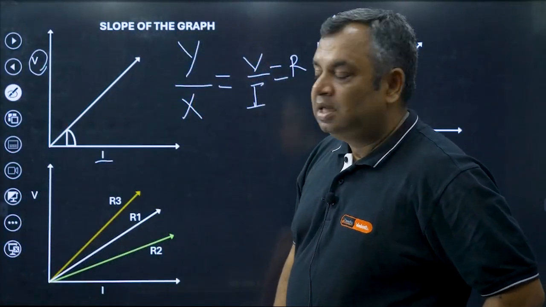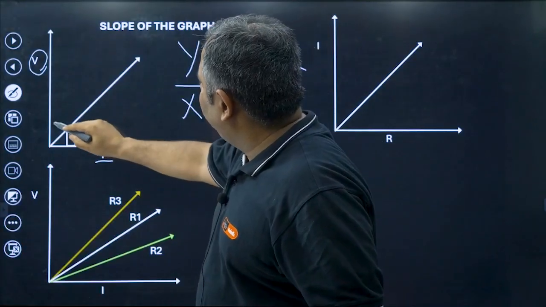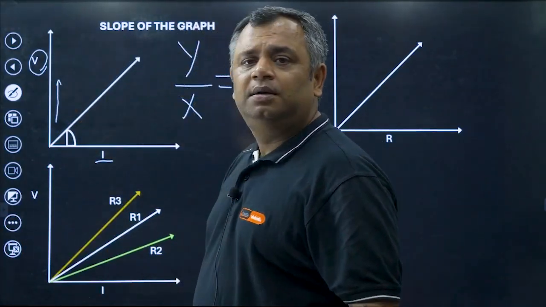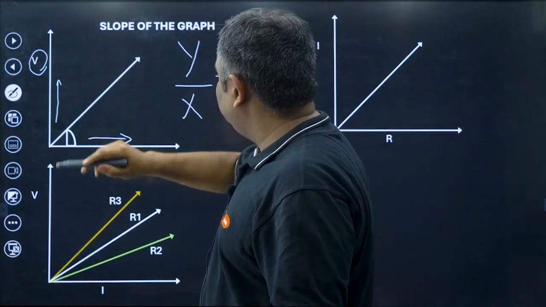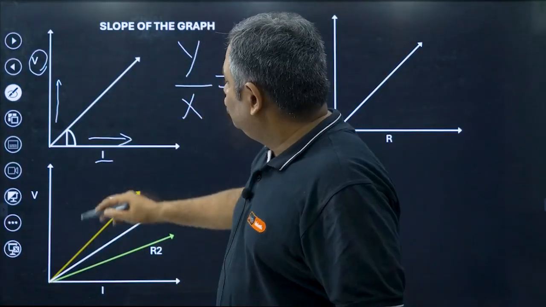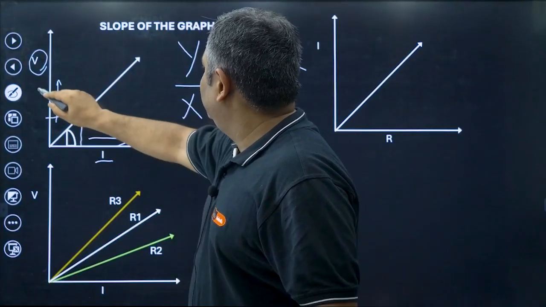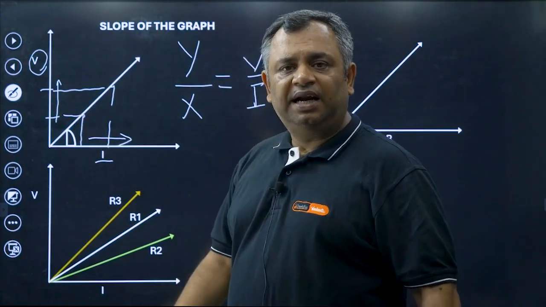Now see and understand this. The way I am increasing V on y-axis, value of I is increasing on x-axis. So if V is here, I is here. If V is here, I is here, right?